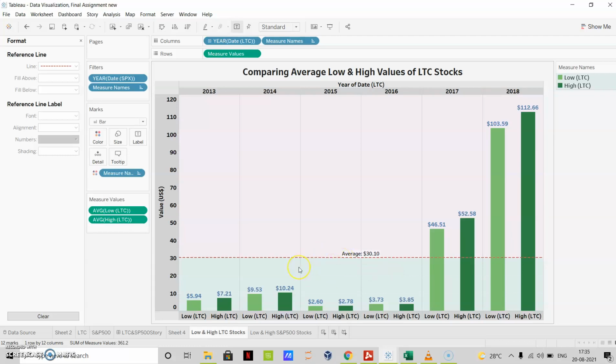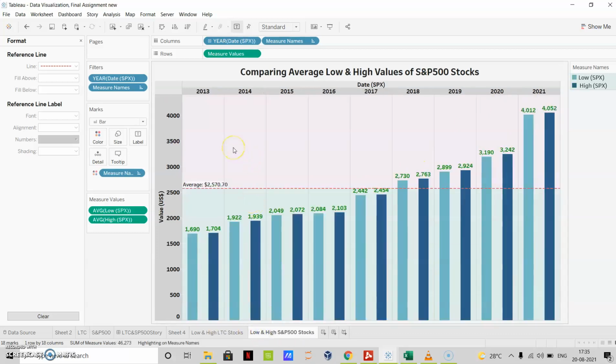And the overall average value between 2013 and 2018 is, we can see, $30.10. In 2018, we can see that the average low price and the average high price for the LTC stock was quite high, and it was the highest among all the years. The low value was $103.59, whereas the high average value was $112.66. Now we will look at the comparison for the S&P 500 stocks.